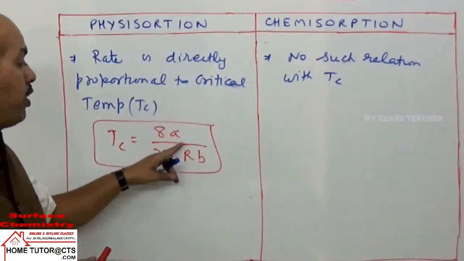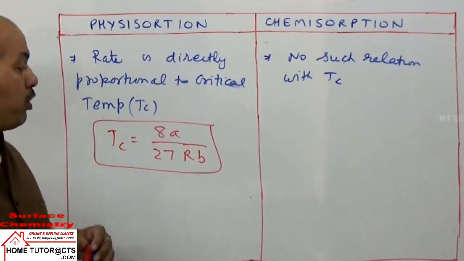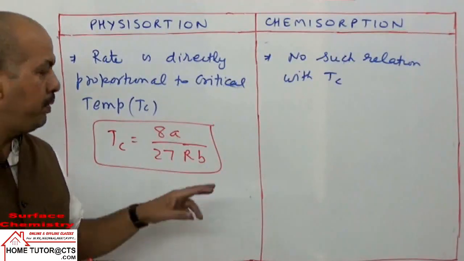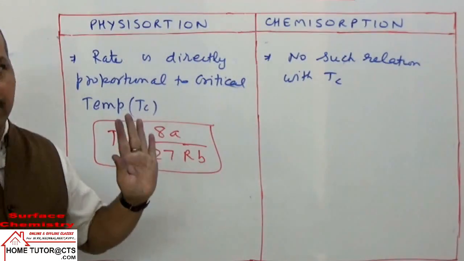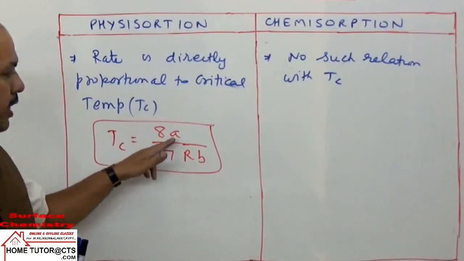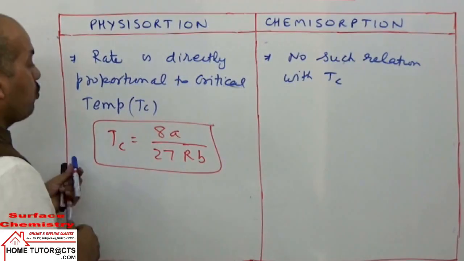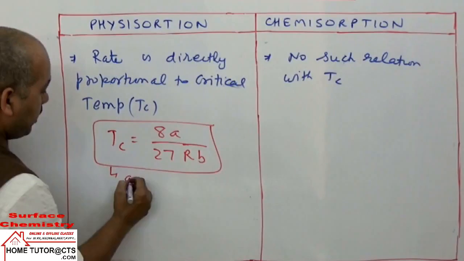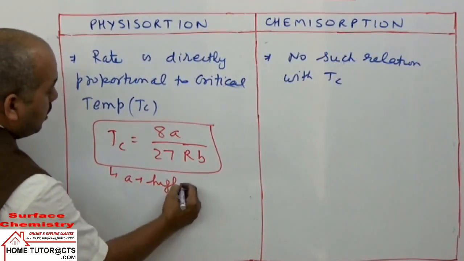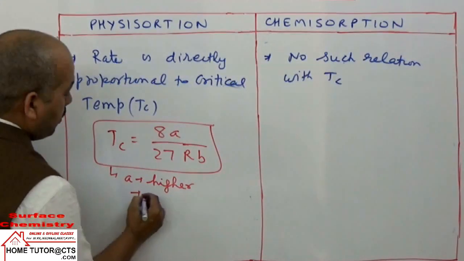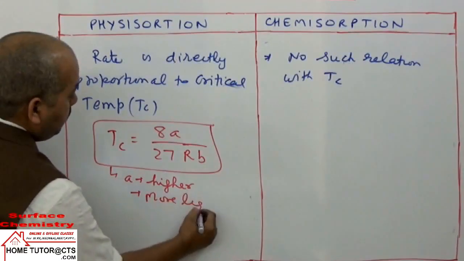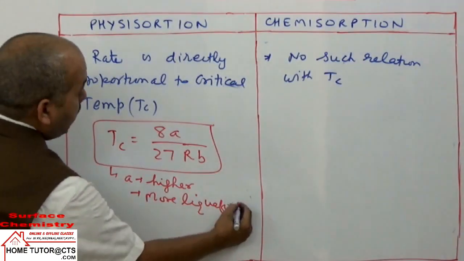The values of these constants a and b depend on the nature of the gas. b is size and a is attractive forces. So I will focus right now only on small a. Small a higher means the gas is more liquefiable.